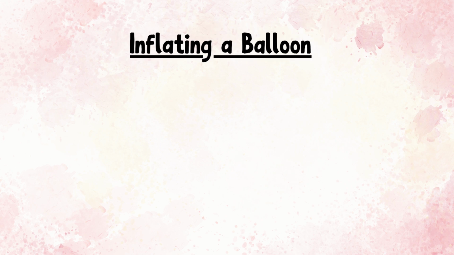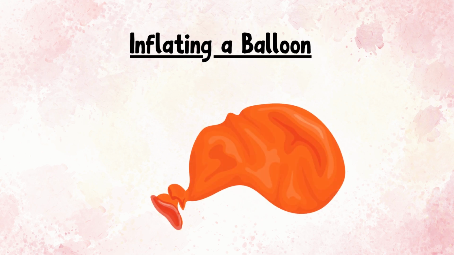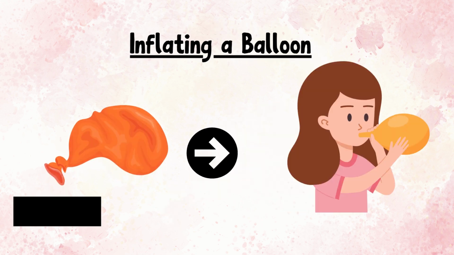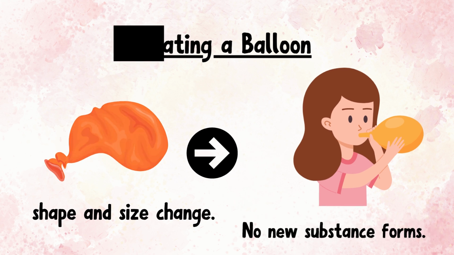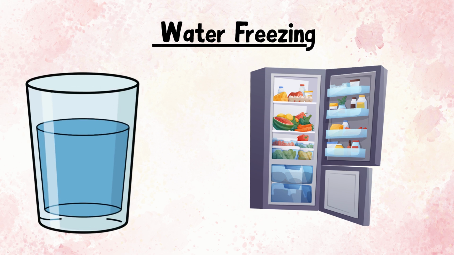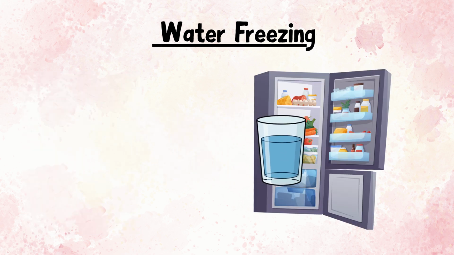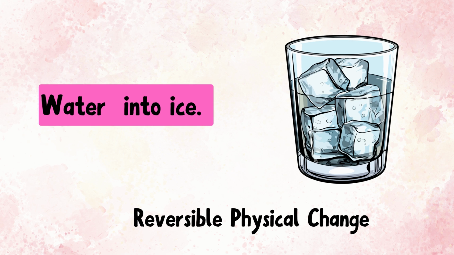Second example of physical change is inflating a balloon. Only the shape and size change. No new substance forms. Next example is water freezing. When water is cooled, it changes back into ice. This shows the change can be reversed.